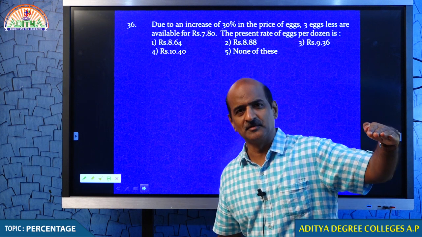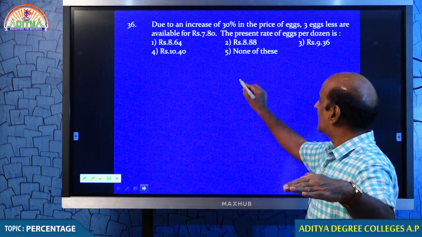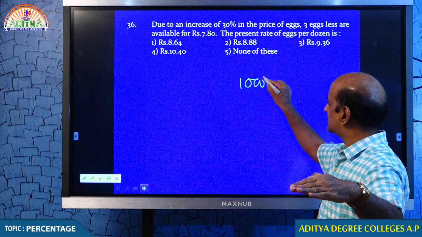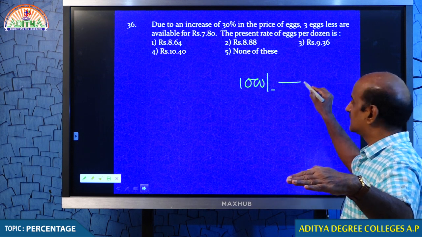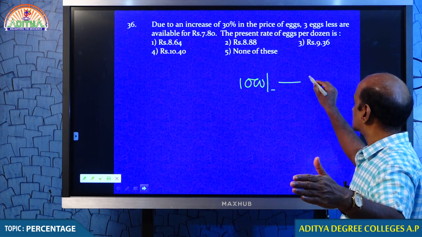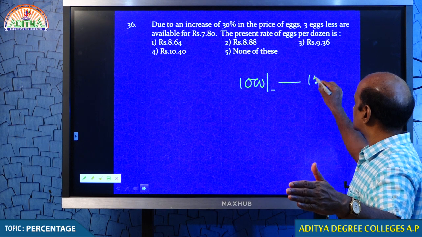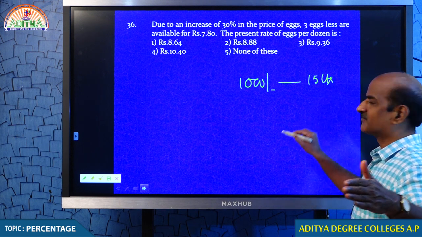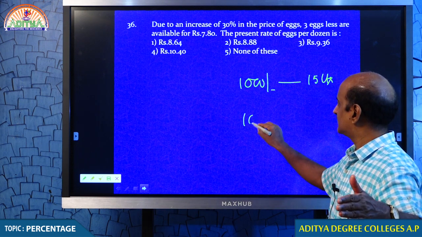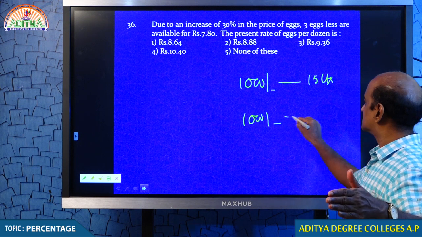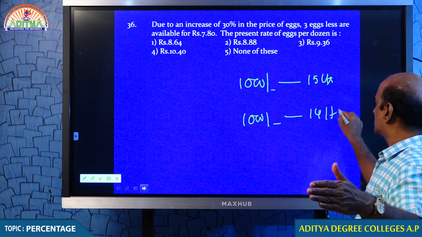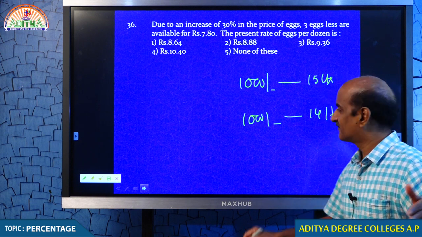I just want to tell you one thing. I usually take 1000 rupees of diesel, and earlier I used to get around 15 liters of diesel. And after some time, with the same 1000 rupees, I got only 14 liters.